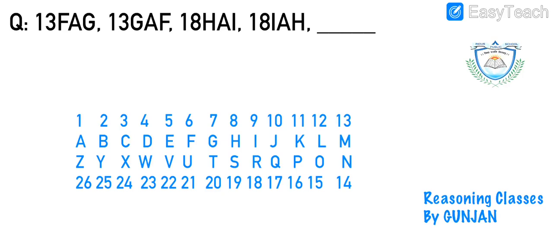Okay, now it's FAG, GAF. Again, 3 alphabets are there, out of which the second alphabet is A. So our answer will also have the second alphabet as A. Now moving ahead, it's FG.